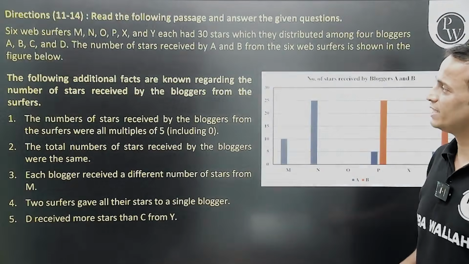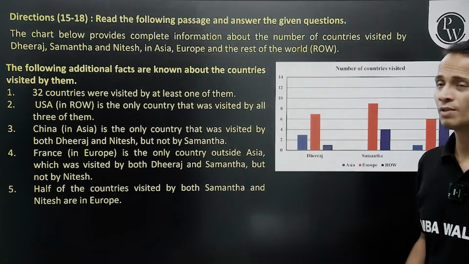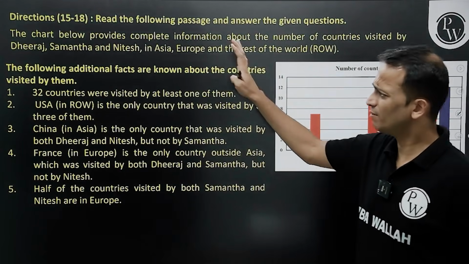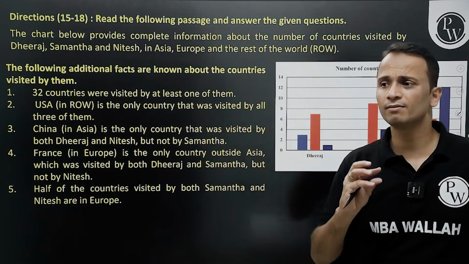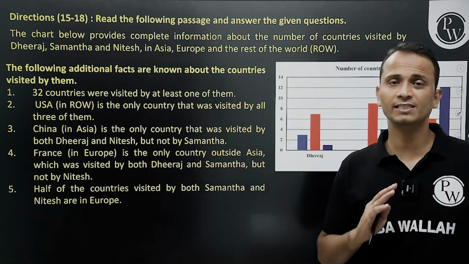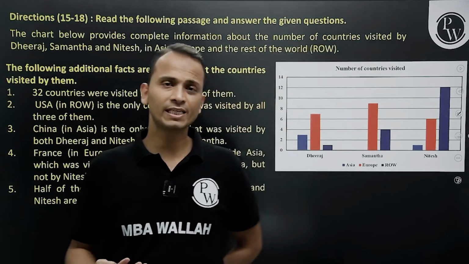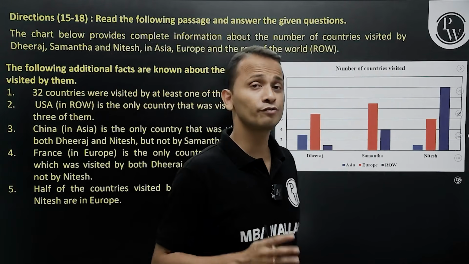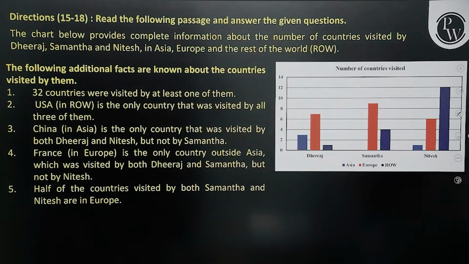And one more set, that was set number 4, not this one, this we have solved in the previous class. So this one, now this we haven't seen the data, but by the look of it, I can say that the amount of data can be handled easily, right? Also, we have bar graph, numbers, so we can say that this set looks like a set of logical data interpretation, right? Fine. So let's enter this particular set first of all to start with, okay? And let's see what do we have in this set for us.